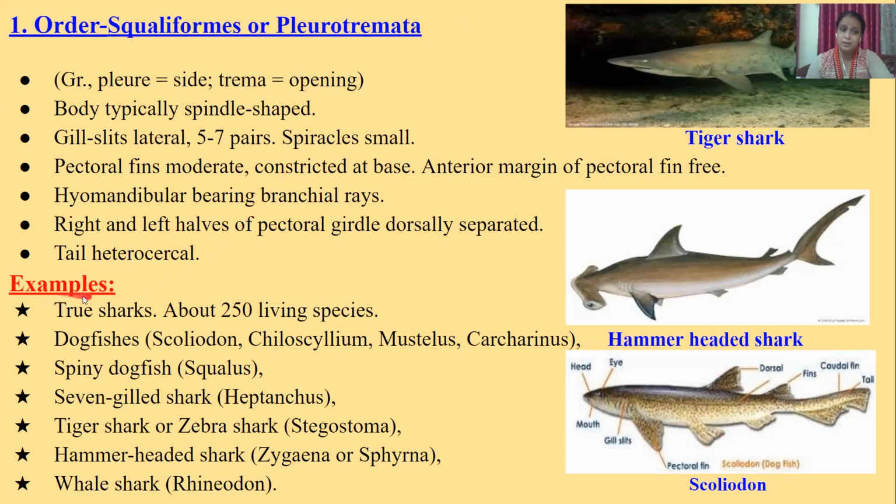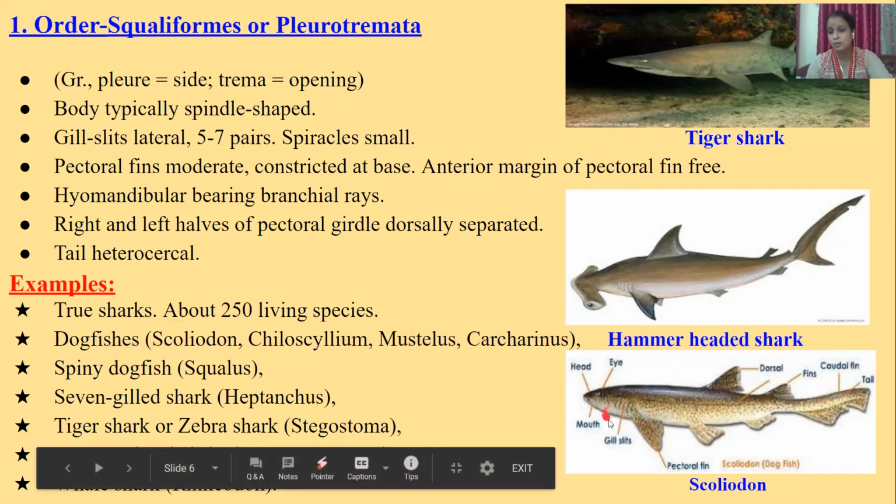Examples are true sharks. About 250 living species of true sharks are present. The first one is the dogfish Scoliodon. This one is the dogfish Scoliodon. Pectoral fin is independent or free, gill clefts present, dorsal fin present and caudal fin present, tail heterocercal. The second is the spiny dogfish Squalus, and the third is the 7-gilled shark, tiger shark or zebra shark Stegostoma.